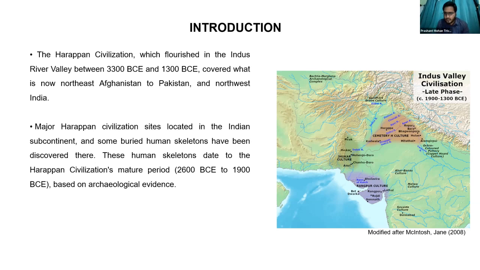Here you can see this zone, basically known as the cemetery culture, with two phases: one is the West Punjab phase and another is the East Punjab phase. Here is the copper hoard culture, also known as the Ganga-Yamuna phase. And here you can see the Jhukar culture, also known as the Jhukar phase, and the Rangpur culture.